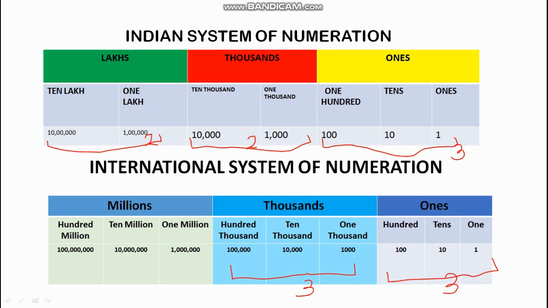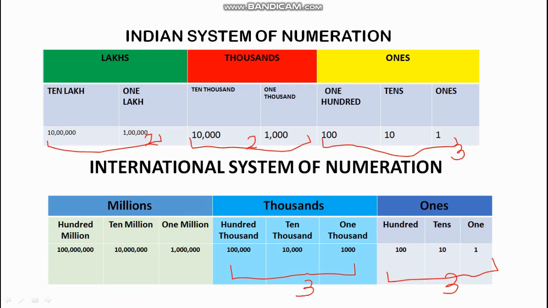Now, as we had the lakhs period in the Indian system of numeration, it is not there in the International System of Numeration. Instead of the lakhs period, we have the third period as millions. The places in millions are 1 million, 10 million and 100 million.